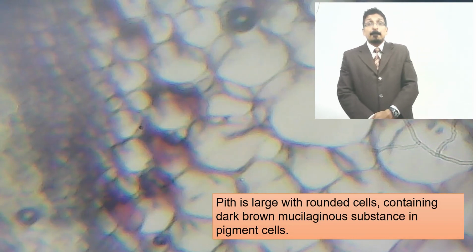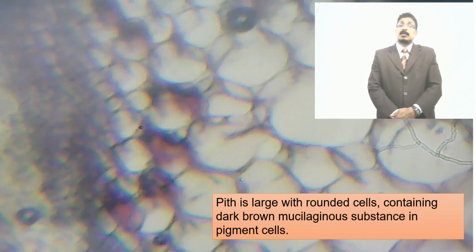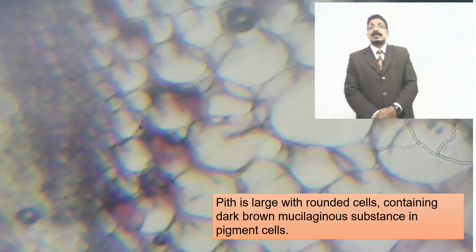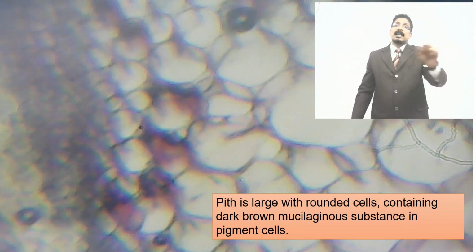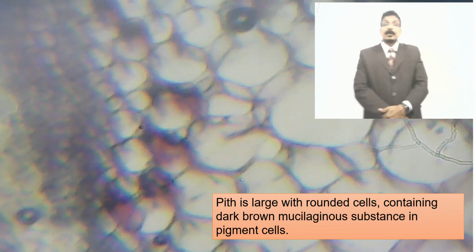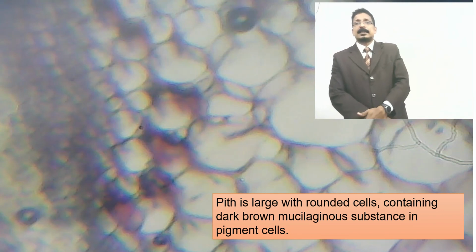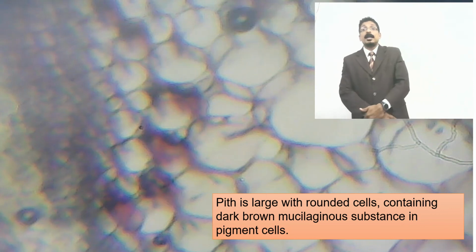The pith is large and round cells. You can see round cells. How beautiful, how amazing. The section was showing the round shape, containing dark brown mucilaginous substance. The dark brown spots, you can mark it. Even in the diagram book I have not marked, but you can mark that the dark spots which are present in the pith area are dark brown mucilaginous substance in the pigment cells.